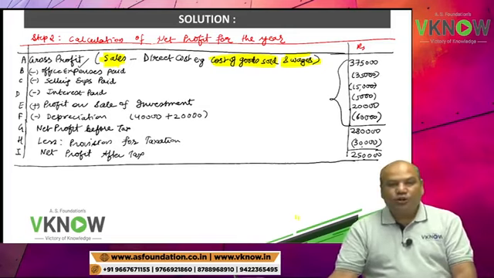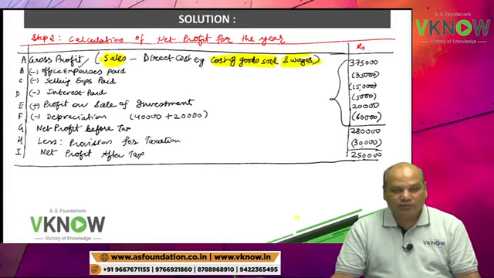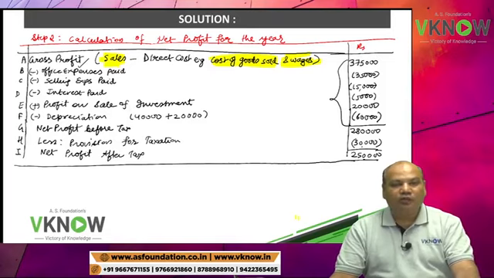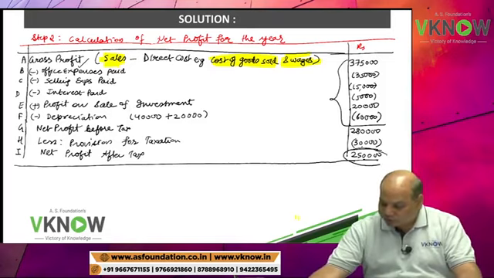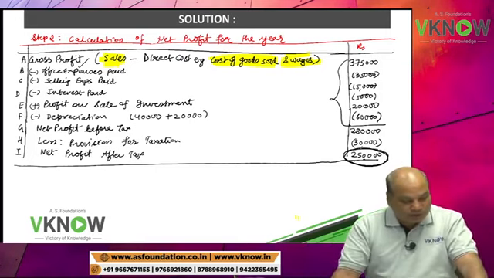We have to use the profit figure to arrive at cash flow from operating activities. Is it right? So we'll start from here and arrive at cash flow from operating activities.